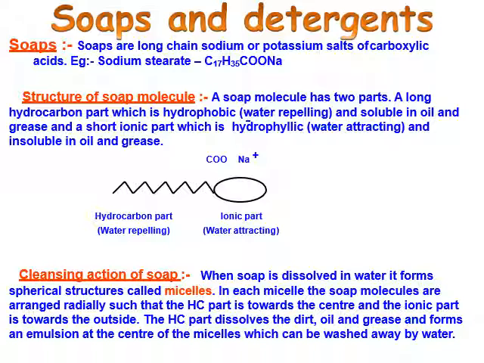Cleansing action of soap. When soap is dissolved in water, it forms spherical structures called micelles. Now, in each micelle, the soap molecules are arranged radially such that the hydrocarbon part is towards the center and the ionic part is towards outside. The hydrocarbon part dissolves the dirt, oil, grease, and forms an emulsion at the center of the micelle, which can be washed away by the water.